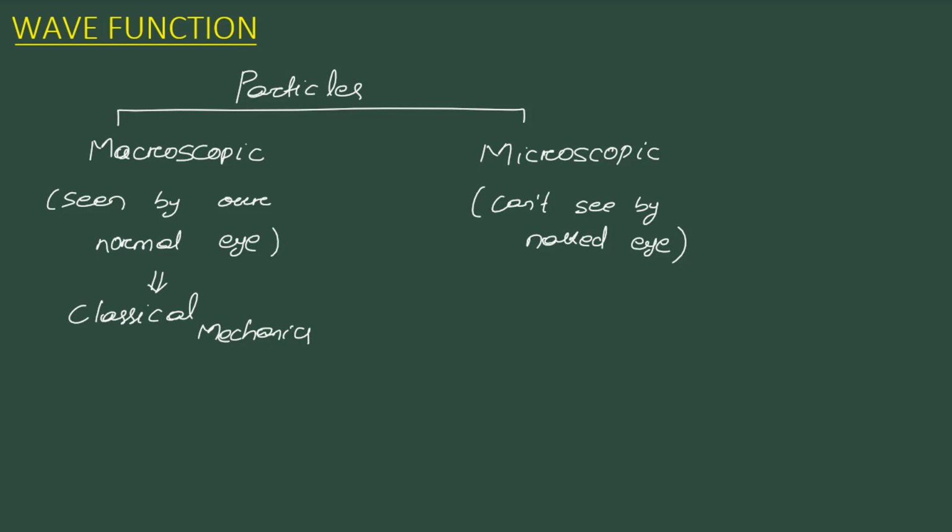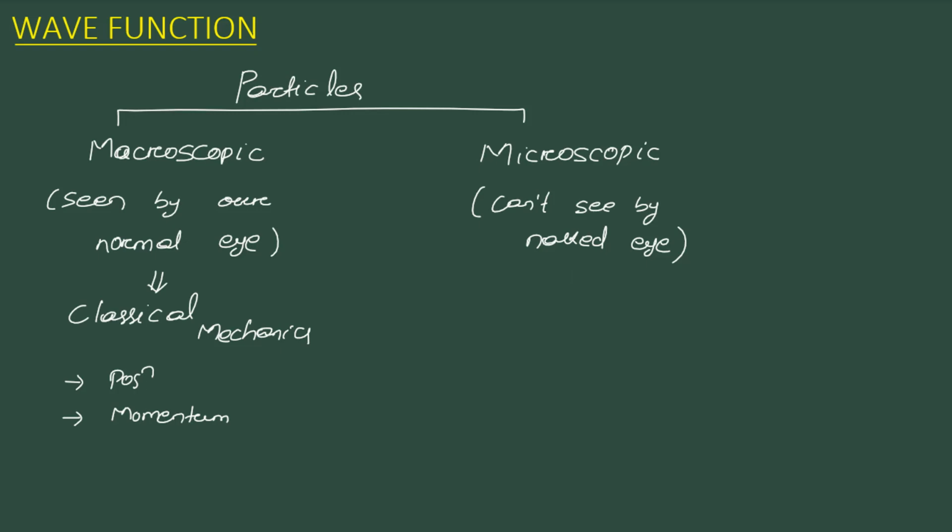In classical mechanics, we find out the position and momentum accurately and simultaneously. Just remember this thing: in classical mechanics, the position and momentum can be found simultaneously and accurately.